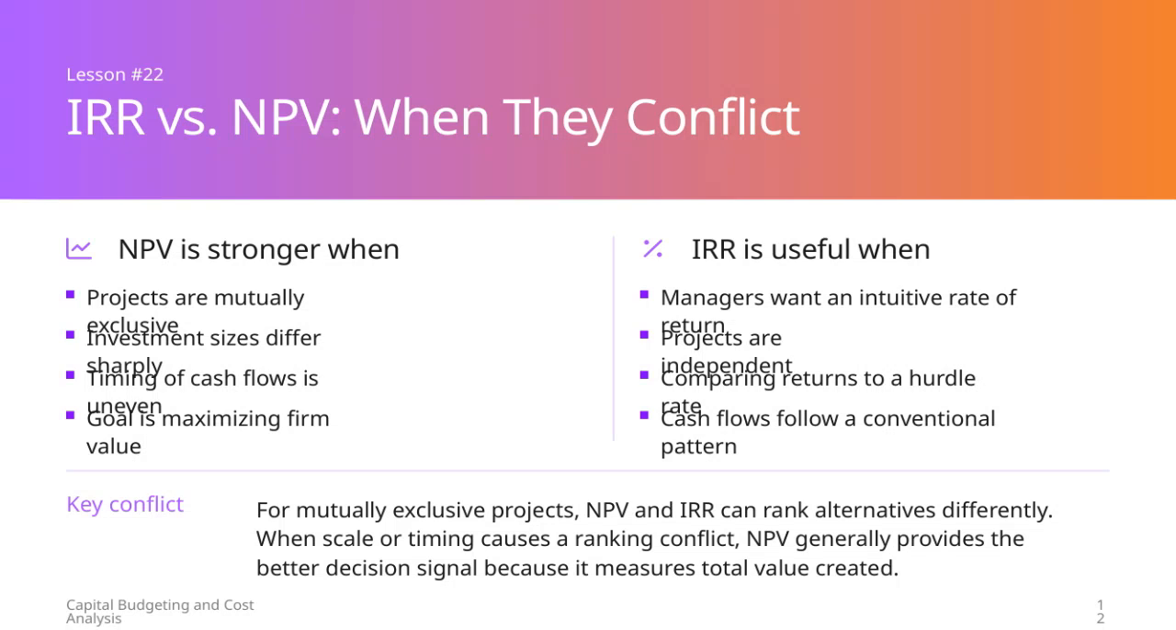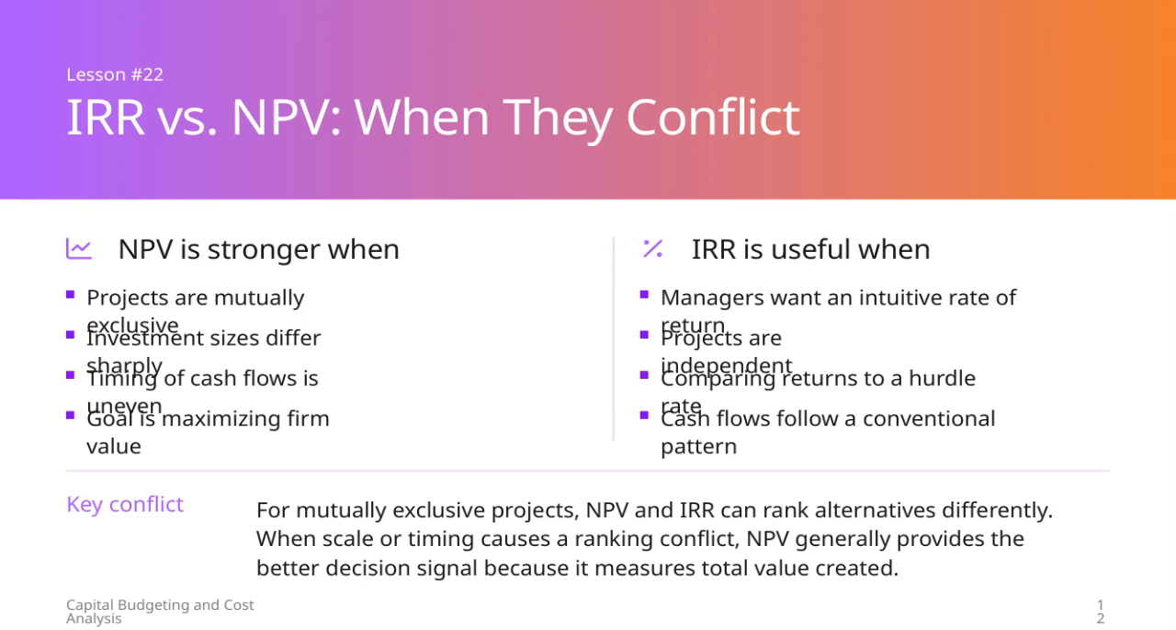Here, we're looking at the differences between IRR and NPV, especially when they give conflicting signals. NPV tends to be more reliable when the projects are mutually exclusive, meaning you can only choose one, and when the size of investments varies greatly or the timing of cash flows is uneven. This is because NPV focuses on maximizing the overall value of the firm.